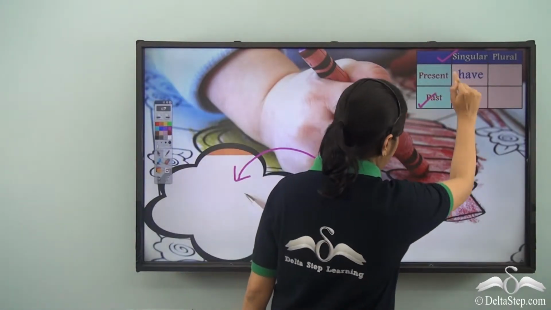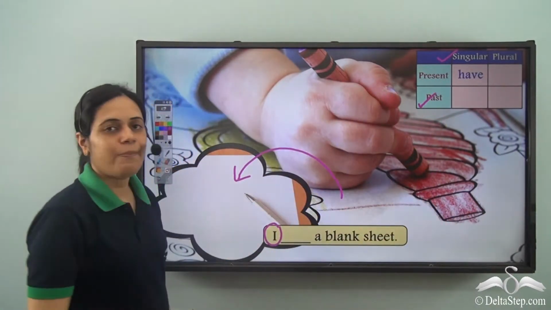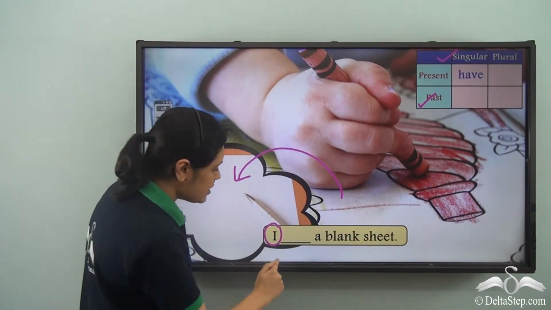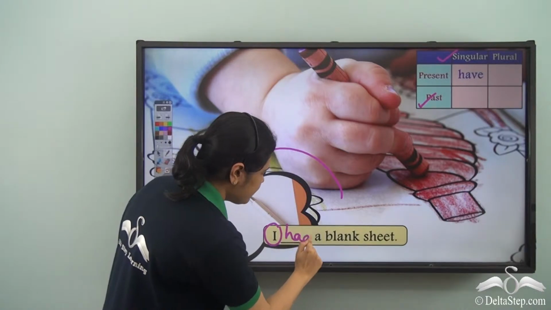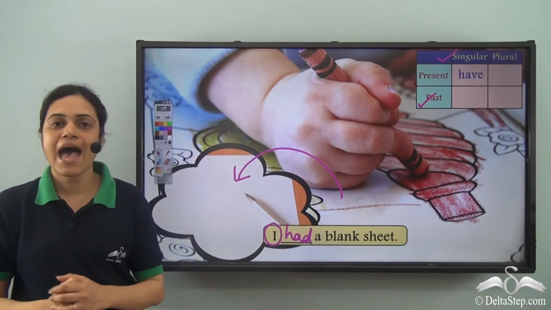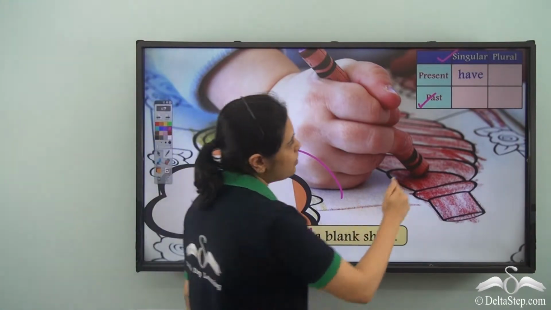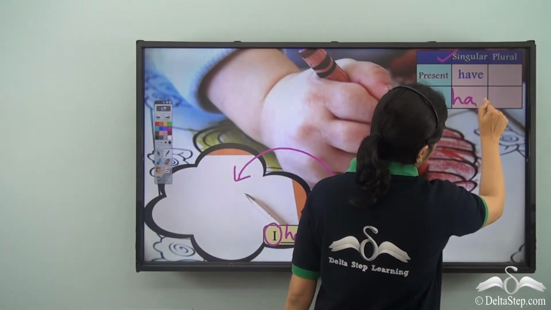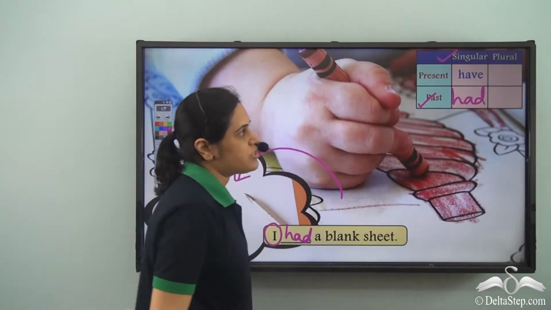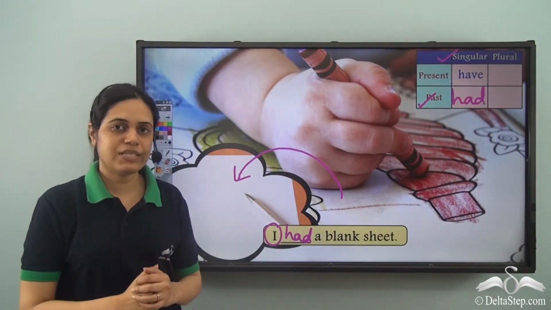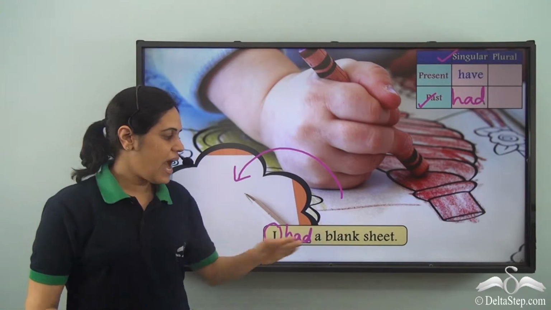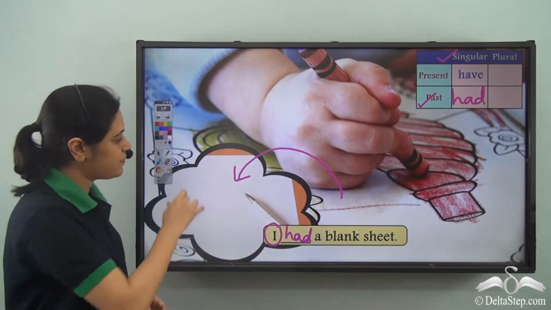So it is singular, past, and singular past requires had. I had a blank sheet. So the have verb used for singular past first person is had.